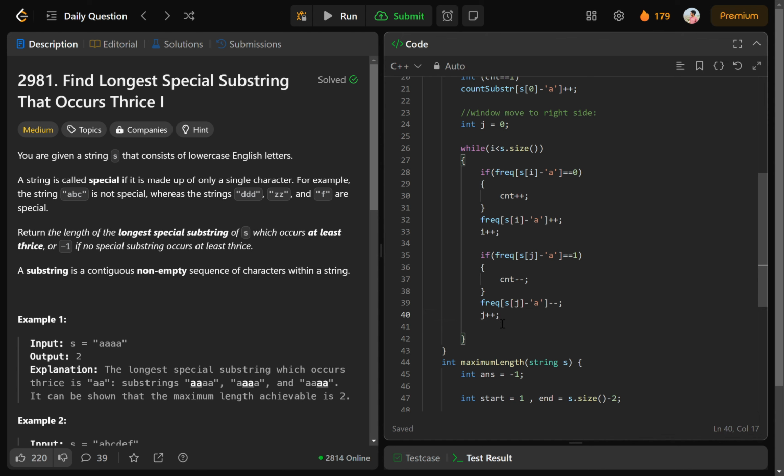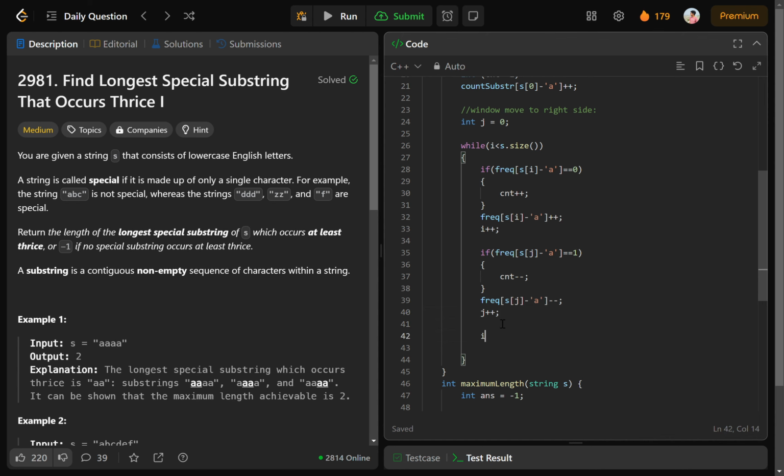And after these three steps, if the current count is 1, that means there is only one character in the given substring. Okay, there are no different characters. In that case we can update the count substr because we have found another valid substring.